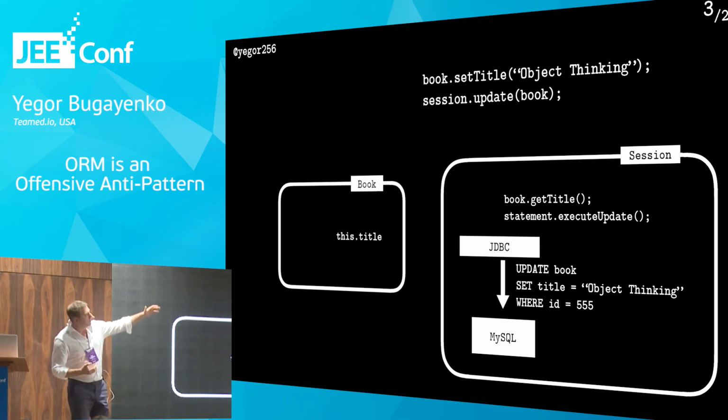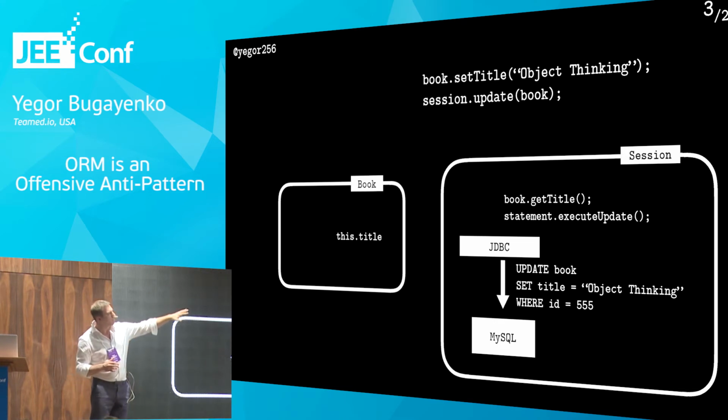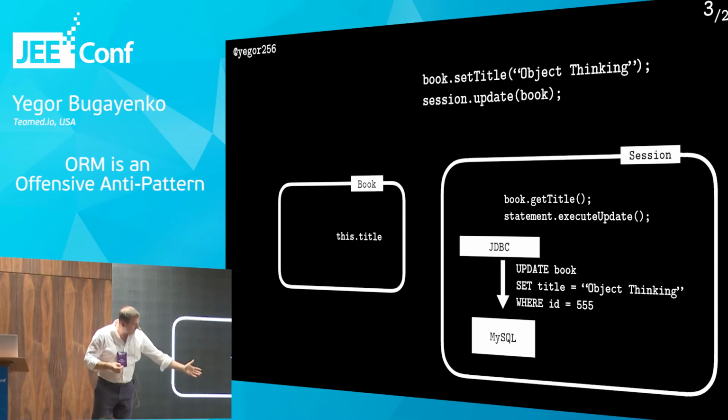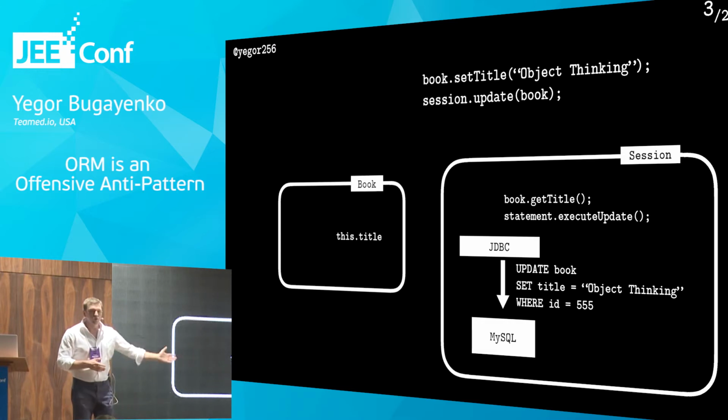So what do I do in Hibernate? I say book.setTitle, and I put the new title for the book, and then I say session.update, and I give this book as a parameter. And we have two objects, basically. The first one is the book, where this title is set. Another object is called session, which is a big, huge ORM machine coming from Hibernate. So I'm giving Hibernate my book, and what Hibernate does is first of all get the title out of the book, then create the JDBC statement, most probably using JDBC, and then when we execute the update, we create the SQL statement and it goes to MySQL.